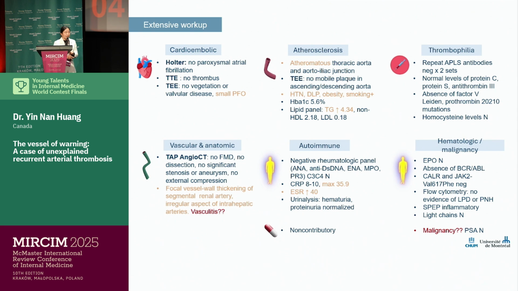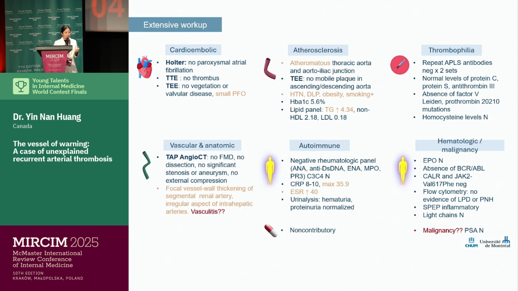He actually underwent an extensive diagnostic workup in the outpatient setting, allowing us to rule out cardioembolic causes, thrombophilia, hematologic malignancies, as well as myeloproliferative syndromes and rheumatologic disorders. Although he did have atherosclerosis, it wasn't very likely that he would have fat emboli or atherosclerosis emboli, considering that there were no mobile plaques seen on TEE and that the localization of his plaques did not seem to match his infarcts.